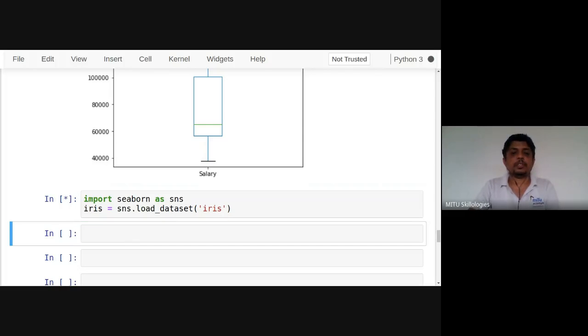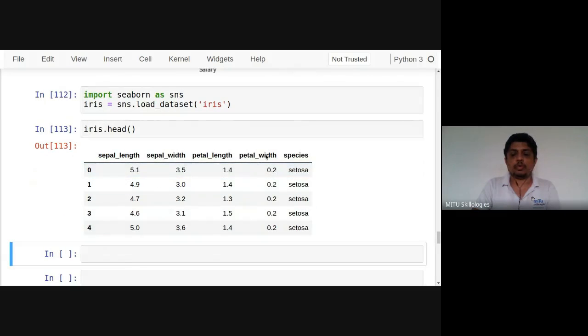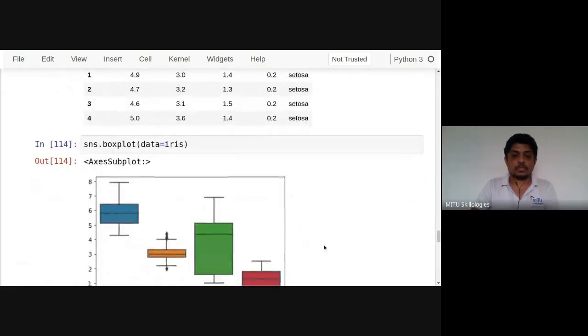IRIS. See, for example, this is a dataset that I'm having here, and in this dataset we have these 4 columns. 1, 2, 3, 4. Okay, 4 columns are there. And for these 4 columns, I want to show the quartiles. Okay, 25%, 75%, or the median values of them. Okay, in that case, you can directly make use of the plot, sns.boxplot. Okay, let's pass the data is equal to IRIS and check it out.